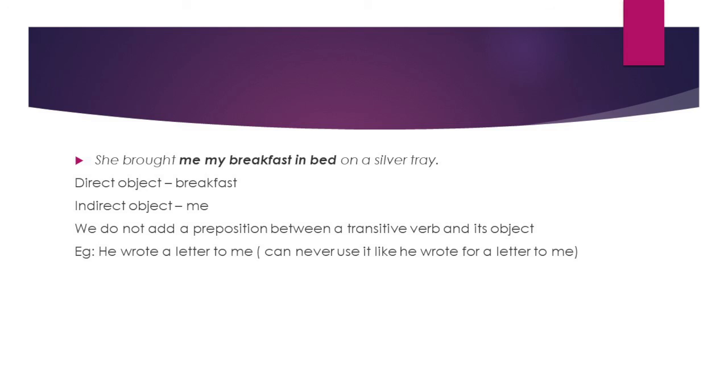Direct object can be identified by asking the question who or what to the verb. If it answers to the question who or what to the verb, we can understand that that is the direct object. Generally, we can identify if there is an object by asking the question who or what to the verb. If we get the answer to one of these questions, that means it is the object of that sentence.